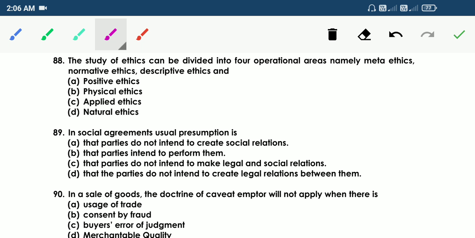88. The study of ethics can be divided into 4 operational areas, namely meta-ethics, normative ethics, descriptive ethics, and applied ethics.